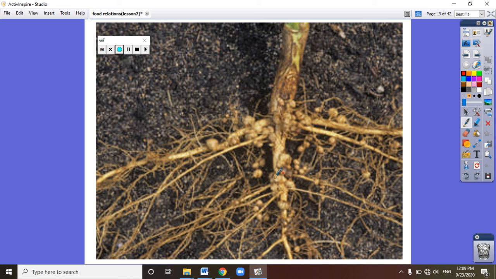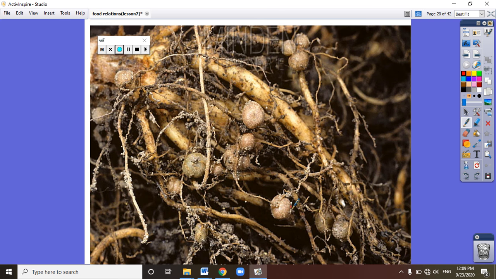Can you see this circle? These circles are the nodular bacteria. So the nodular bacteria are living on the roots of the leguminous plants.